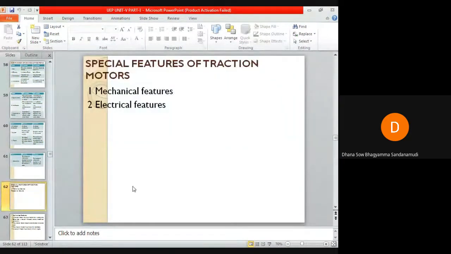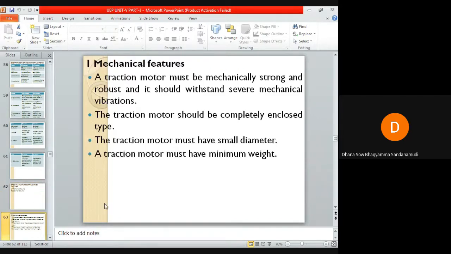So let us discuss some special features of traction motors. The general features of traction motors used for traction purpose are mechanical features and electrical features. Let us discuss this. It should be capable of withstanding severe mechanical vibrations. The traction motor used for traction purpose must be mechanically strong and robust, and it must be capable of withstanding severe mechanical vibrations.